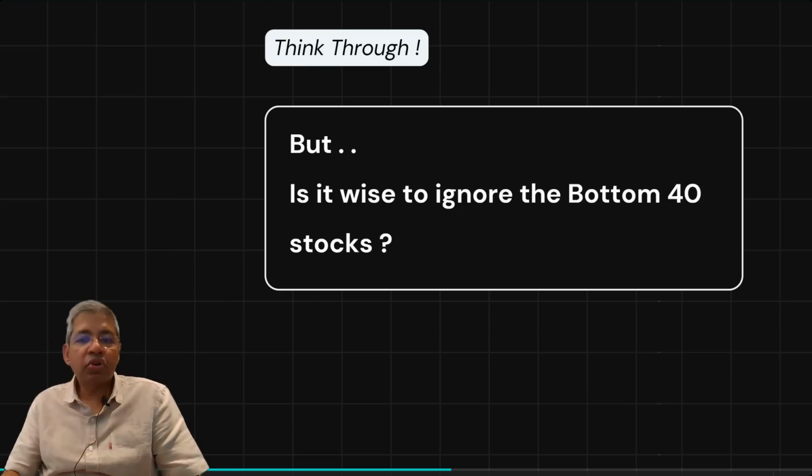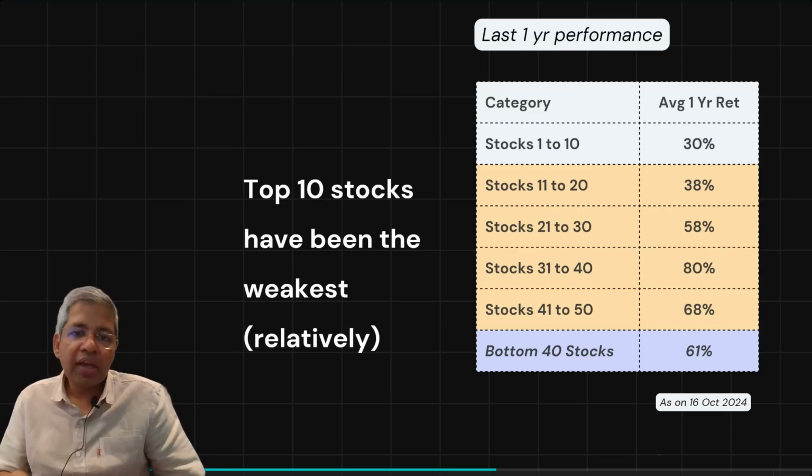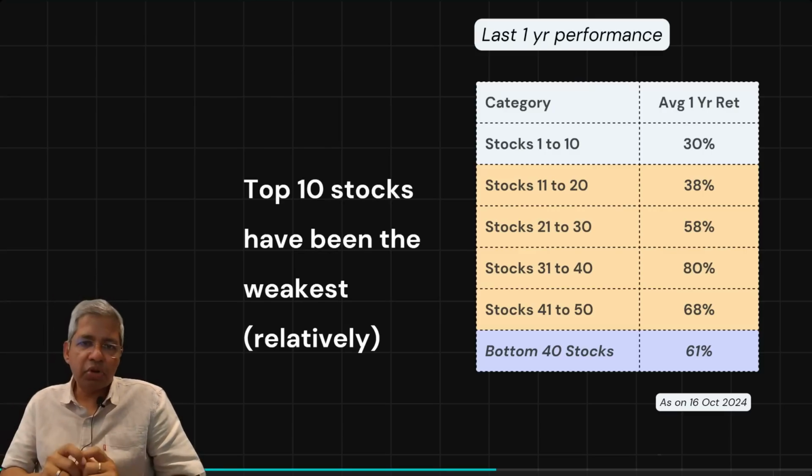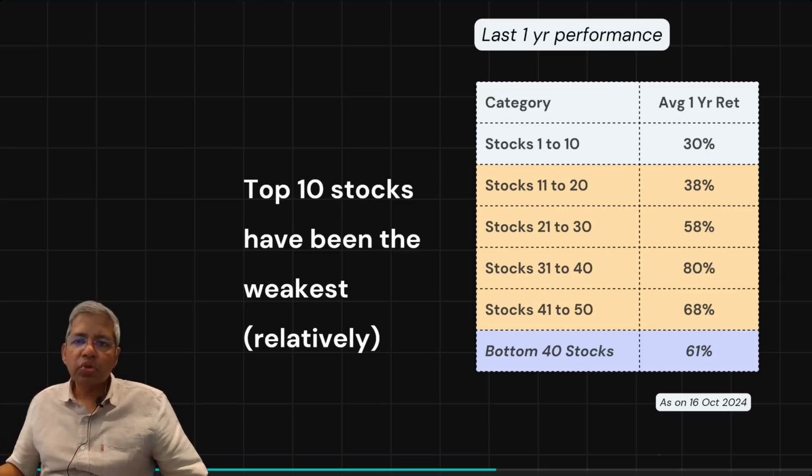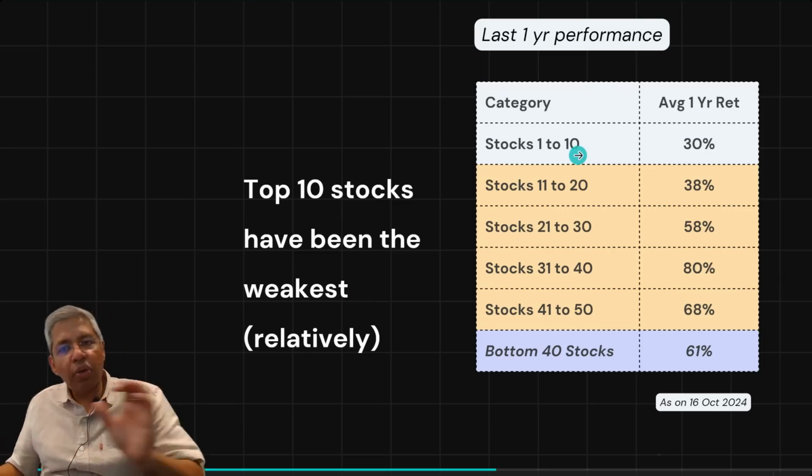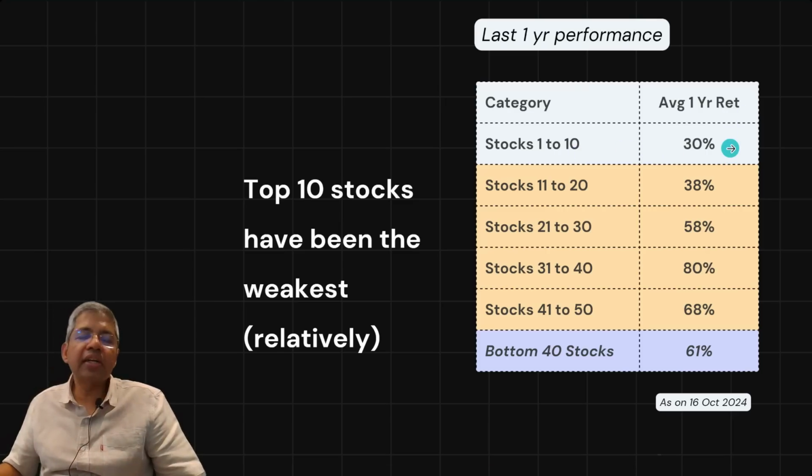So again, should we ignore the bottom 40? Let's see the distribution of the last 1 year's performance, for instance. And this is as of 16th of October. So stocks 1 to 10, the top 10, the average yearly return is 30%, 11 to 20 is 38%, 21 to 30 is 58%, 31 to 40 is 80%, and 41 to 50 is 68%. Amazing kind of returns in actually the bottom 60% of the market.